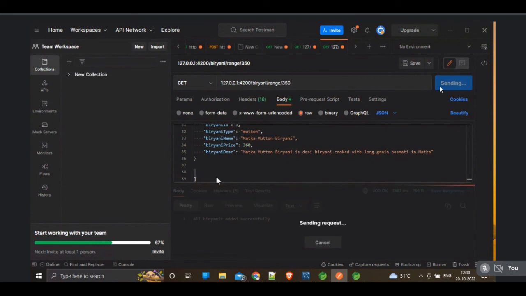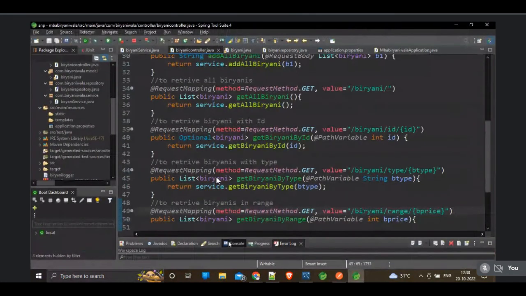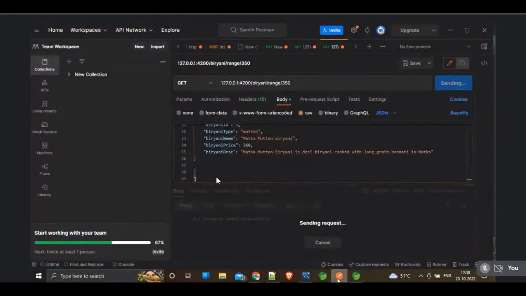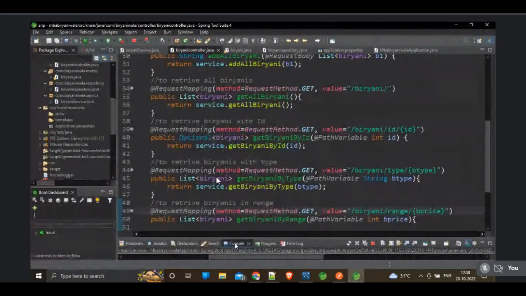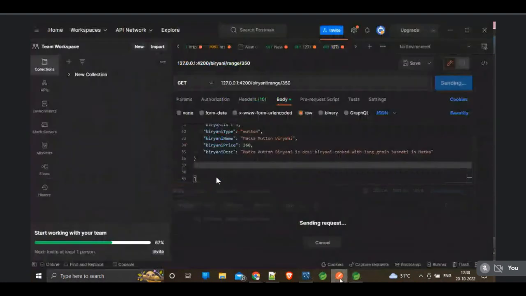Okay, let's see whether we are getting the values or not. Taking time. Let's see whether we are getting errors or not. Actually, we have to get it, but let's wait.